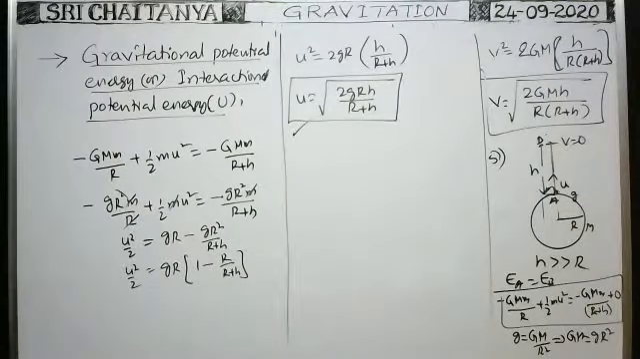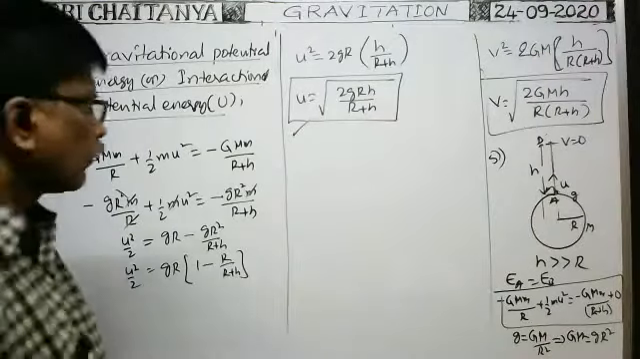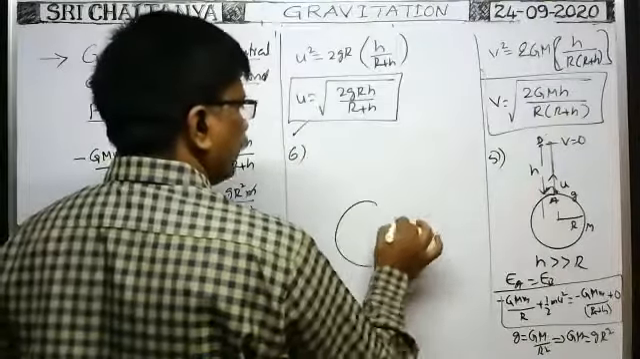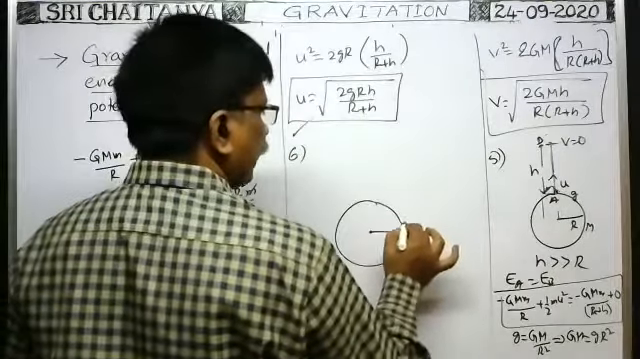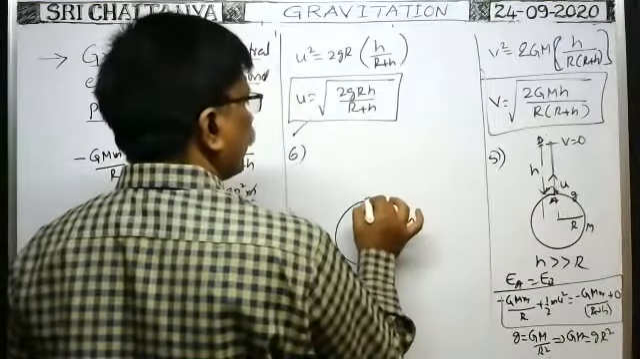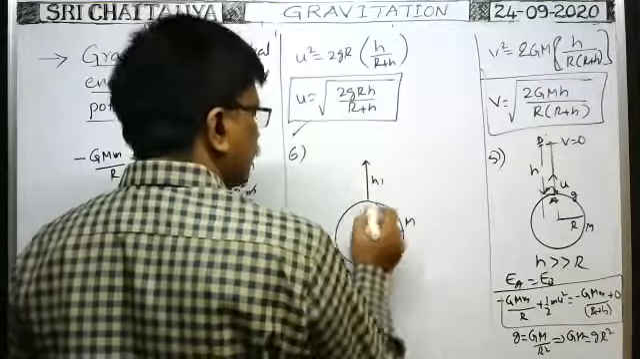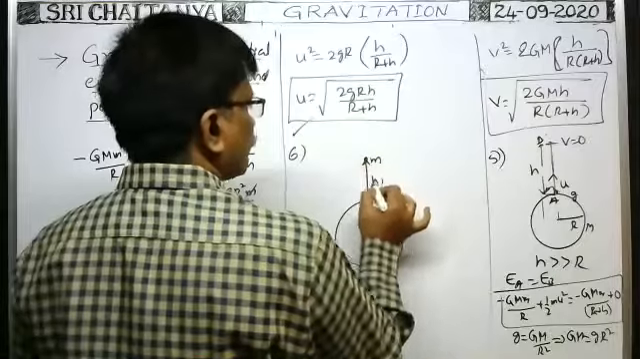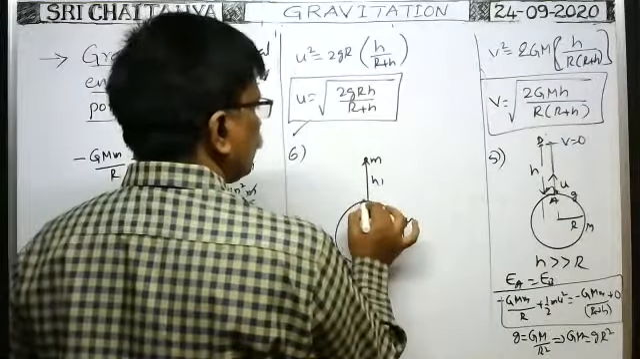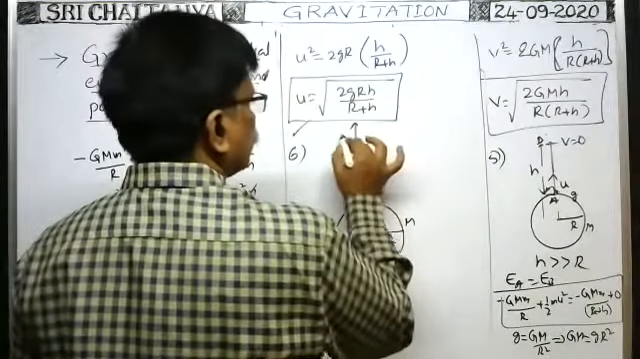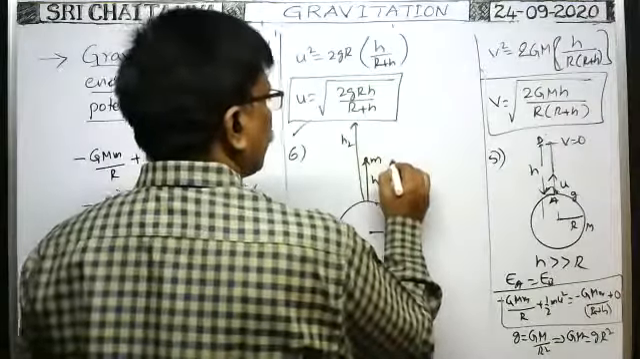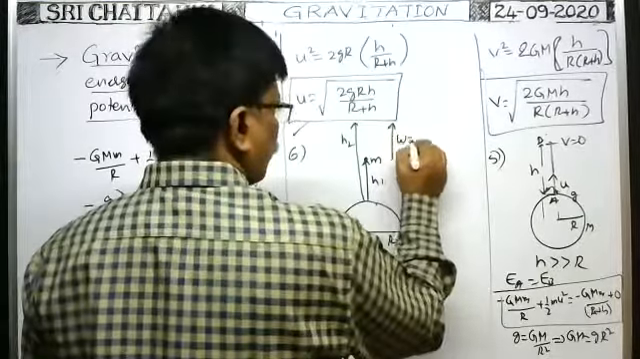Next, you see, here initially the body is at a height h1 from the surface of the earth. A particle of mass m is at a height h1. It is to be shifted to a height h2. What is the work done? That means to move the body from a height h1 to h2, what is the work done? That is the case.